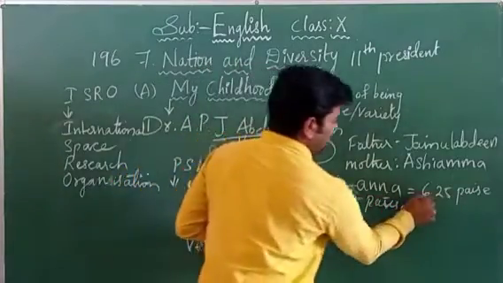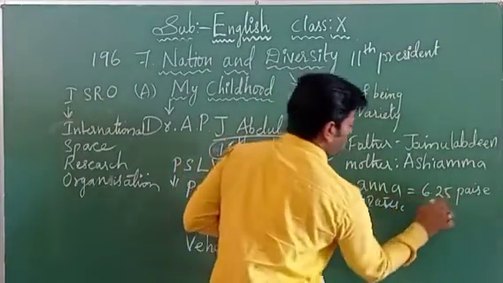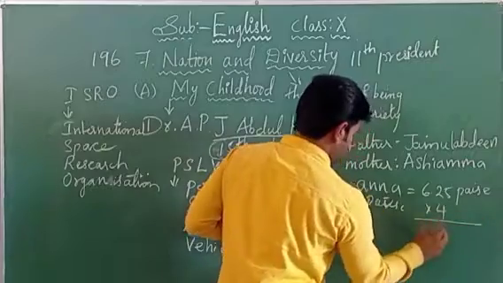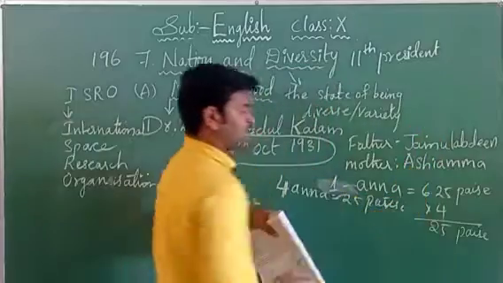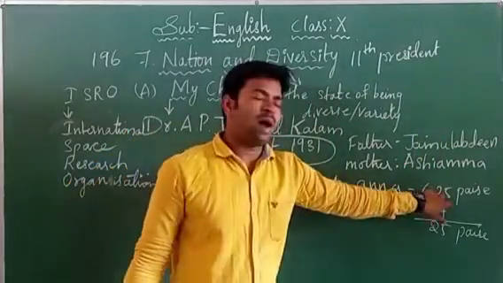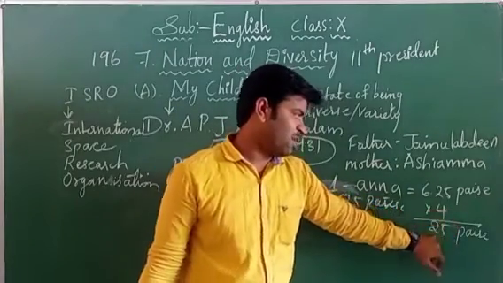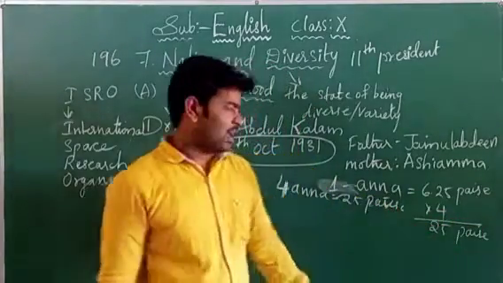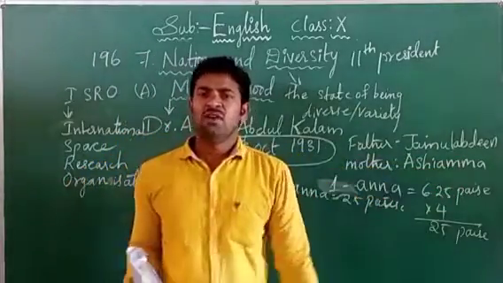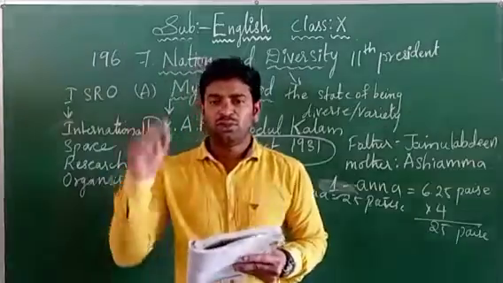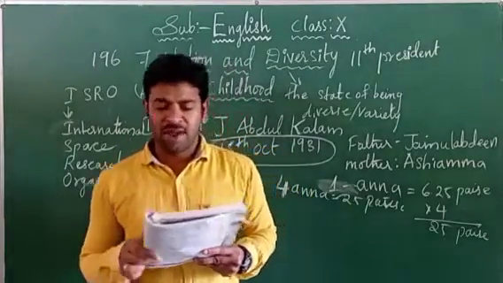25 pies. So this 1 anna equals 6.25. When we multiply 6.25 by 4, we will get 25 pies only. Yes or no? 25 pies. 6 4s are 24. Again we are multiplying. So for 4 times we multiply, we get 25 pies. Okay, understood everybody? So 1 anna equals 6.25 pies. He used to earn 1 anna, right? So in those days, for 1 anna also, there was a lot of demand, children.